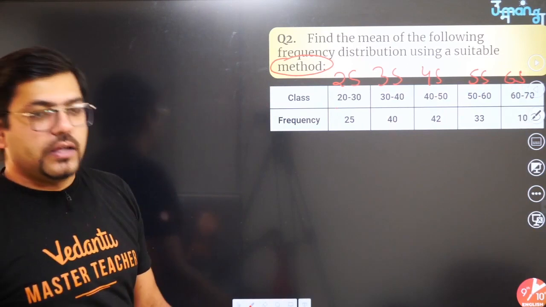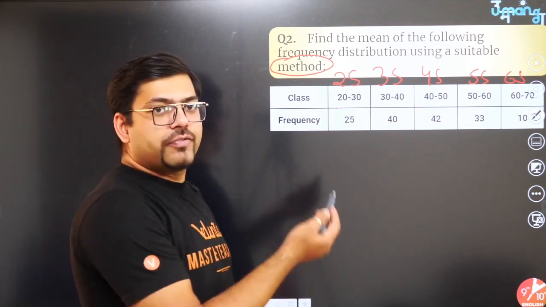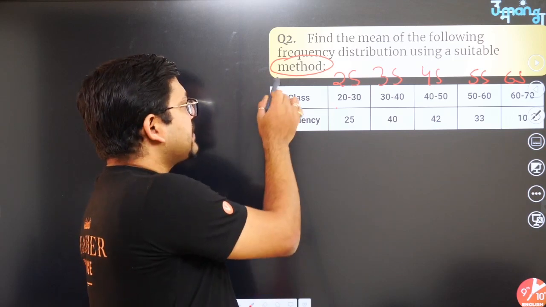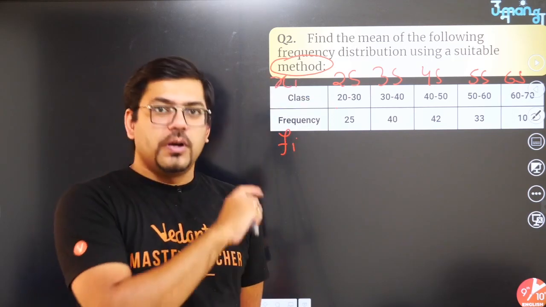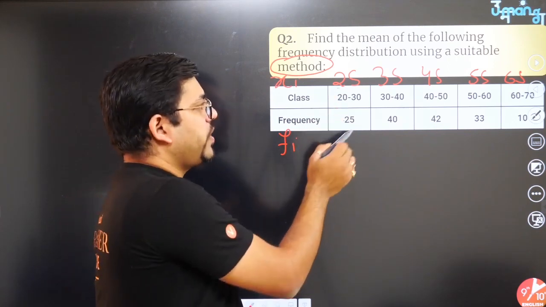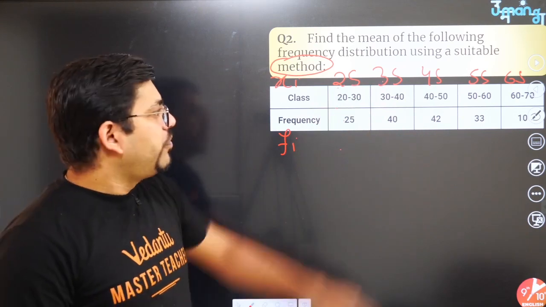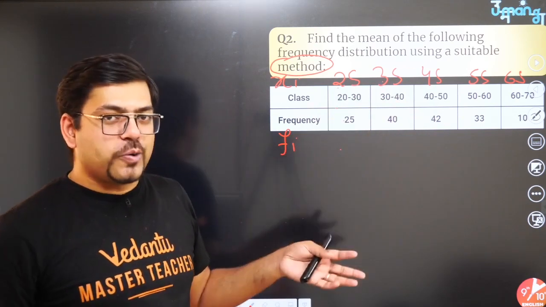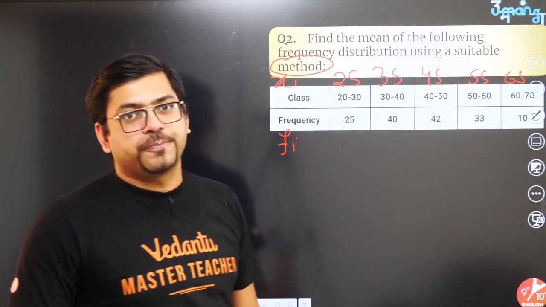If I apply the direct formula, this is my xi and this is my fi, so I will have to multiply fi and xi. 25 into 25 is 625, 35 into 40 is 1400, 45 into 42 I'll have to calculate, 55 into 33 again I have to calculate.